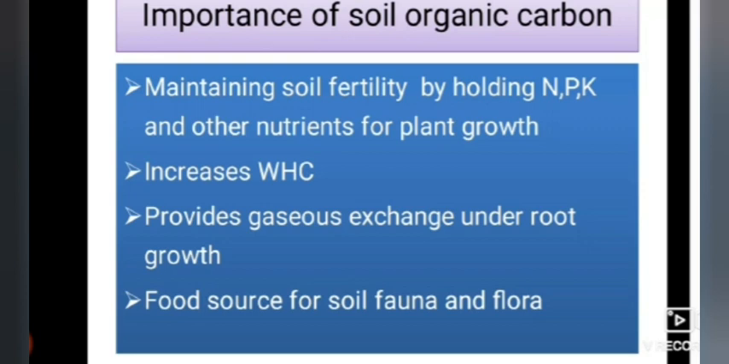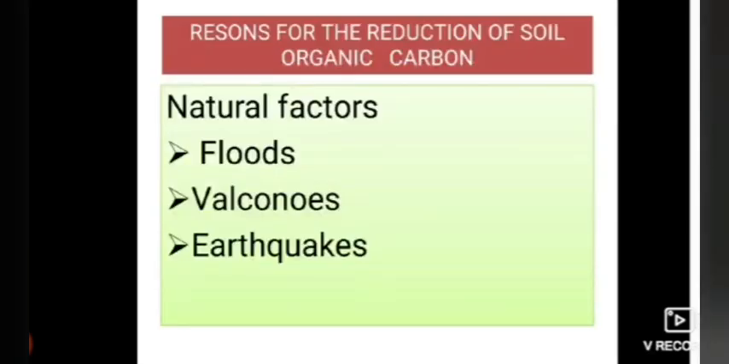And also it provides gaseous exchange on the root growth. Soil organic carbon also helps in gaseous exchange under root growth. And next, food source. It also acts as food source for soil fauna and flora. Whatever small types of lichens or different plants that are present on the earth will act as soil food source for soil flora and fauna. These were some important characteristics of how soil organic carbon helps different soil flora and fauna.